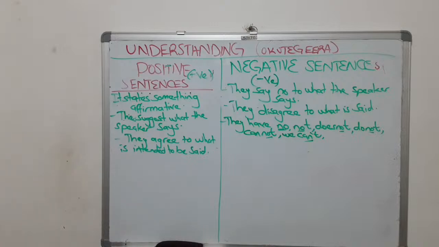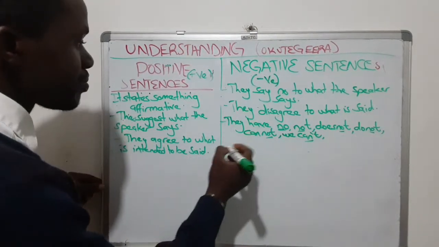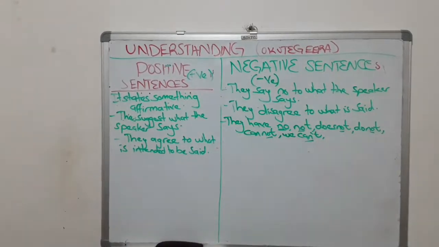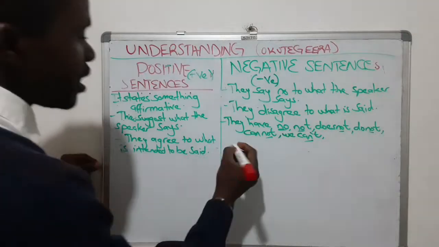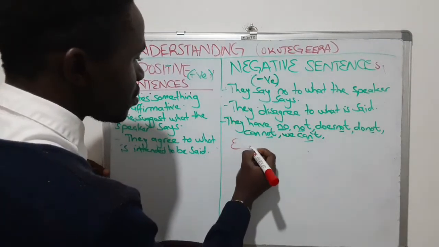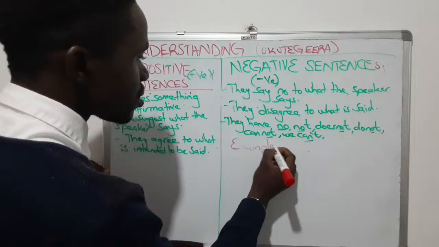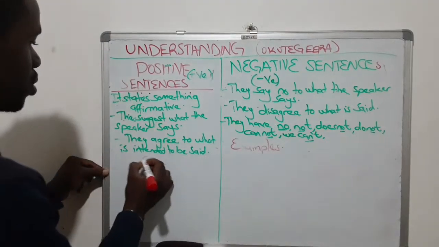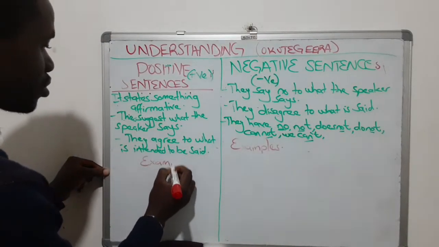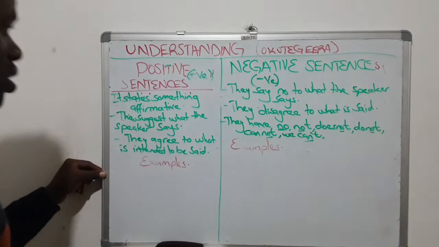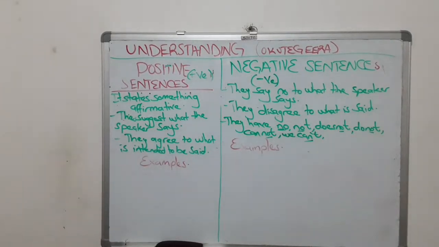Okay, let's look at some examples. And you understand it clearly. Some examples here. Okay, let's start with positive sentences.